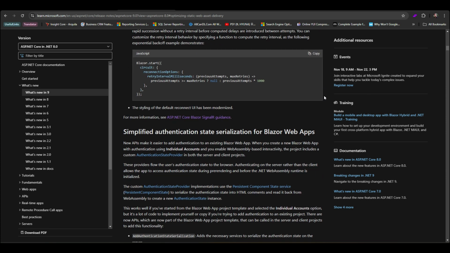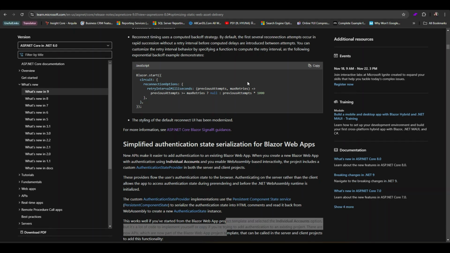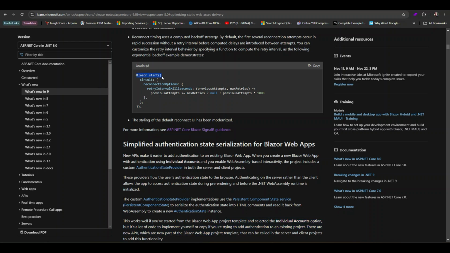In this snippet related to Blazor and .NET 9, the focus is on reconnection strategies for Blazor circuits. This starts the Blazor app, and then circuit.reconnectionOptions specifies how the app handles reconnecting when the user loses connection. And here this function defines the delay between reconnection attempts. It takes two parameters, previous attempts and max retries. If the number of attempts exceeds max retries, the retry is cancelled. Otherwise, the interval increases by 1000 milliseconds for each attempt. This logic helps to improve the user experience by progressively attempting to reconnect based on previous failures.